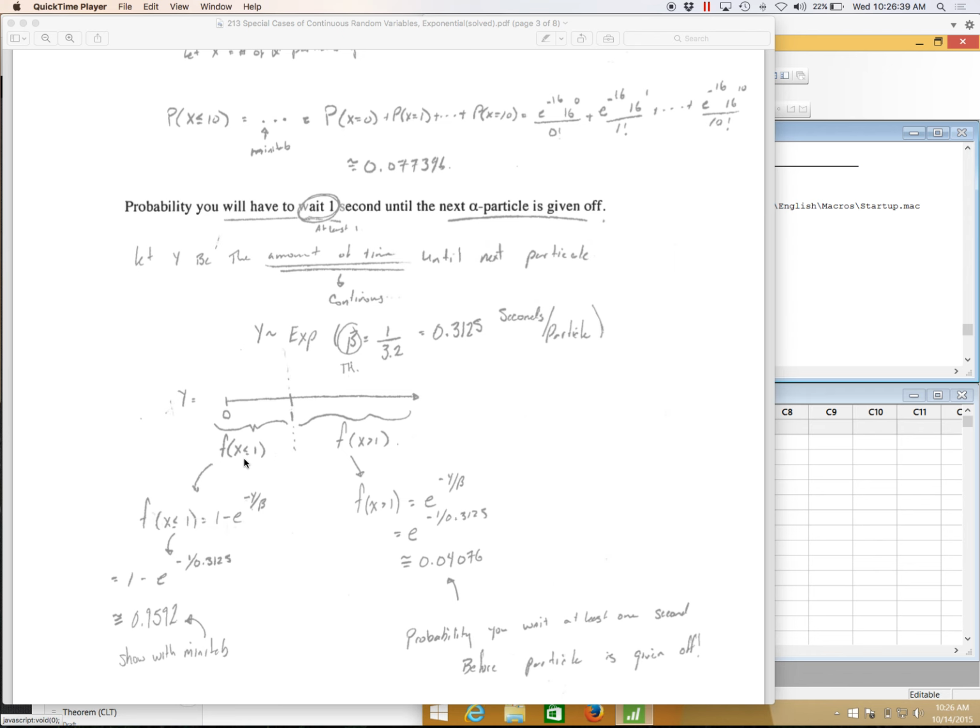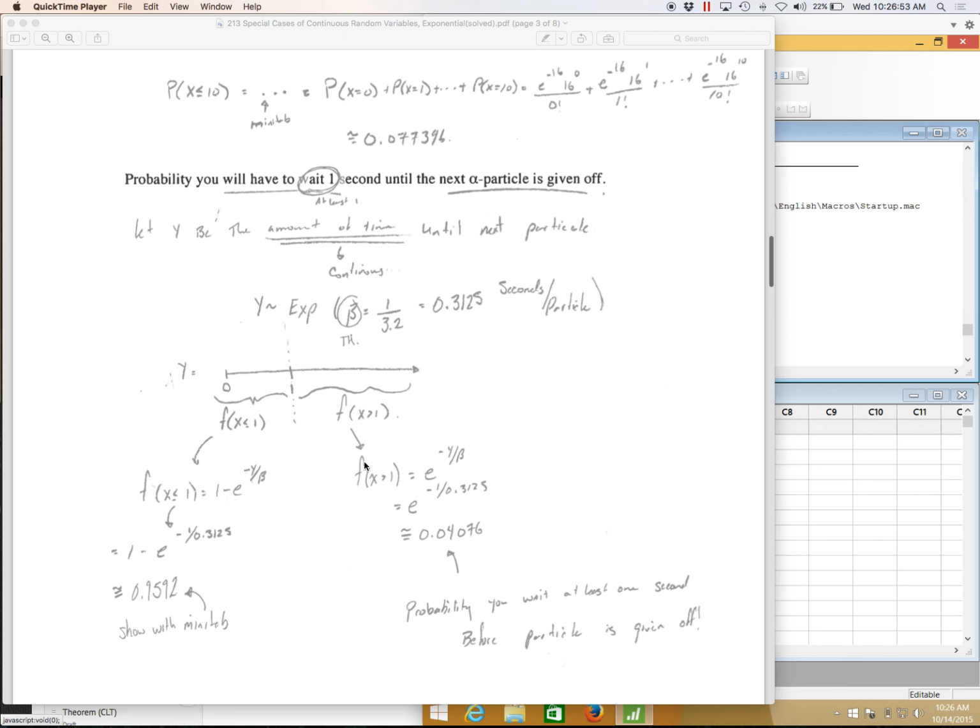So the two different ways of answering this, you could say what's the probability of it taking less than or equal to 1 second, or you could talk about it being more than or equal to 1 second. And if it's the exponential distribution, we can do that either way. We can use the formula that we've seen on the first 2 pages of the booklet to calculate this. Here, beta is 0.3125, so this is 1 minus e to the negative y over beta, where y is 1, so that's 1 over 0.3125.